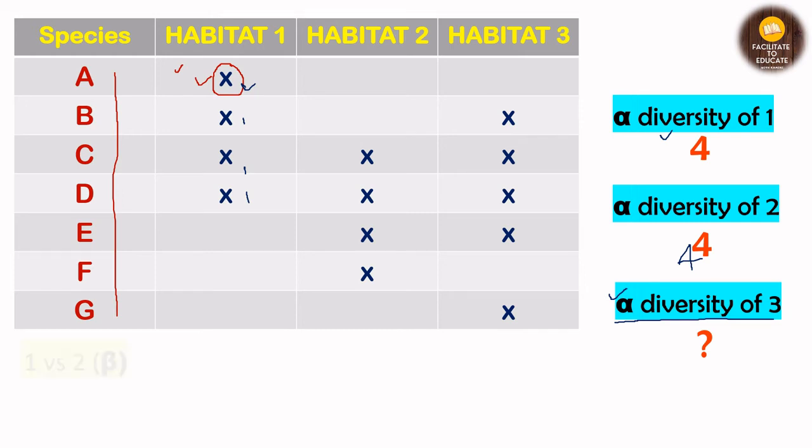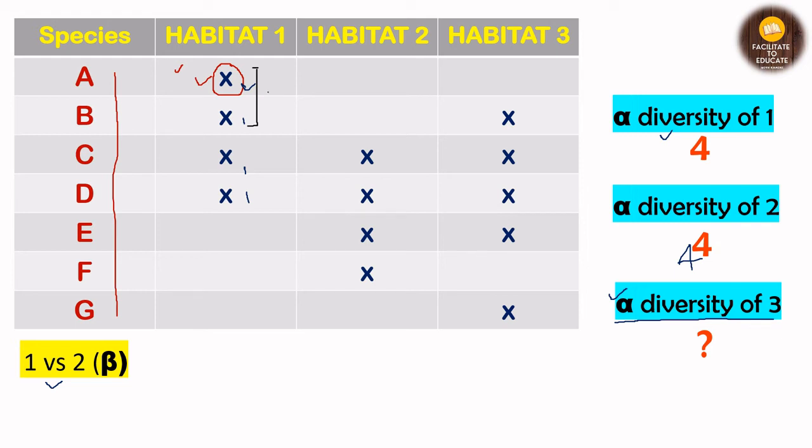Next, move on to the beta diversity, that is 1 versus 2. In beta diversity we are comparing, right? We are comparing two of the habitats or two ecosystems, and the species that are unique to the ecosystems, we only count that. So the species that are unique to the ecosystem 1 and 2, these two are not present in ecosystem habitat 2, right?